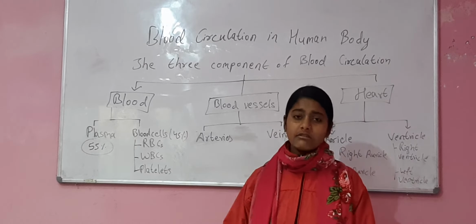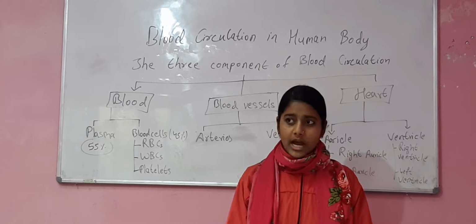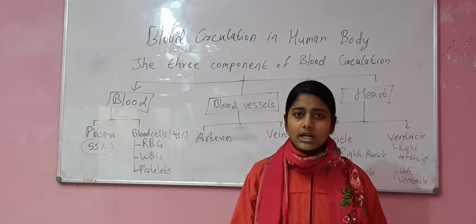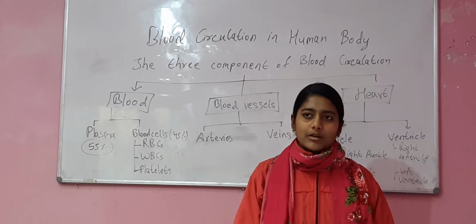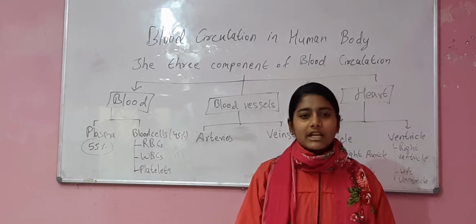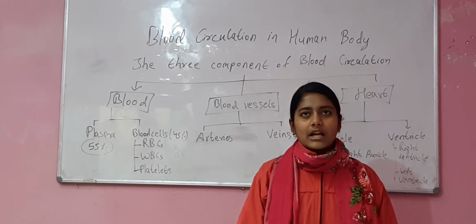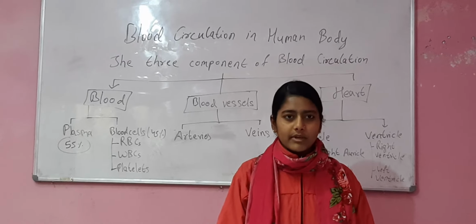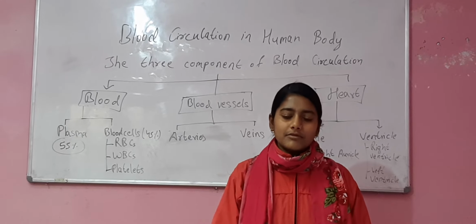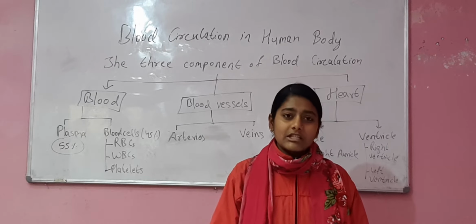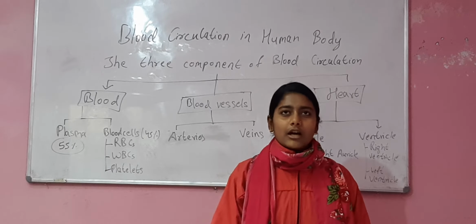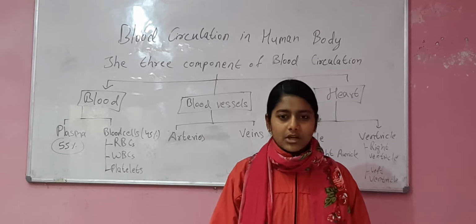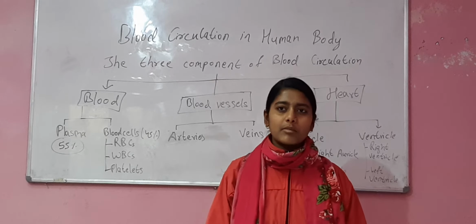RBC is a very small circular disc-shaped blood cell which is red in color. RBC are red in color due to the presence of the red pigment called hemoglobin. It fulfills the necessity of the iron. Hemoglobin in RBC also helps to oxygenate the blood.